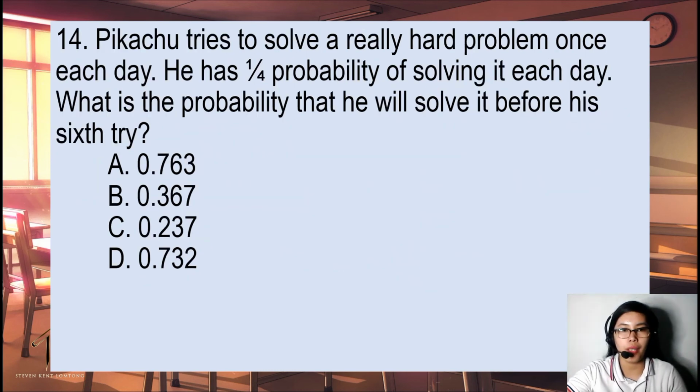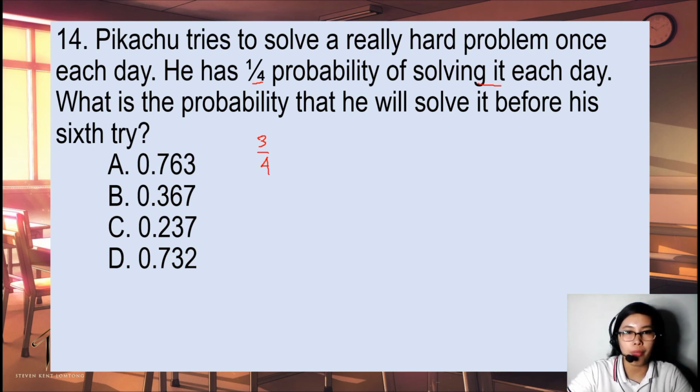So next, Pikachu tries to solve a really hard problem once each day. He has 1/4 probability of solving it each day. What is the probability that he will solve it before his 6th try? So since he has the probability of 1/4 of solving it each day, the probability of not solving it each day is equal to 3/4, right?